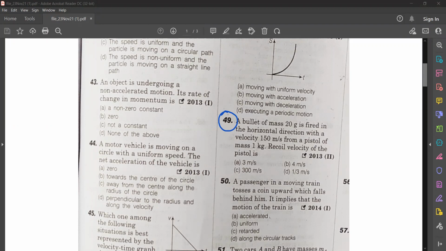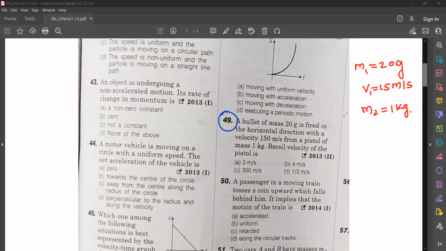So read the question. A bullet of mass 20 grams is fired horizontally with velocity 150 meter per second. Then we have a pistol of mass 1 kilogram. You have to find the recoil velocity of the pistol.